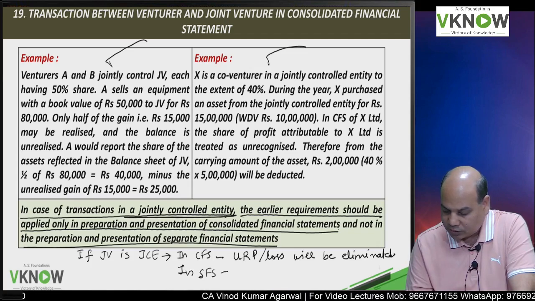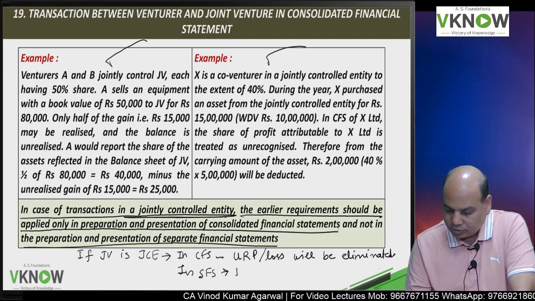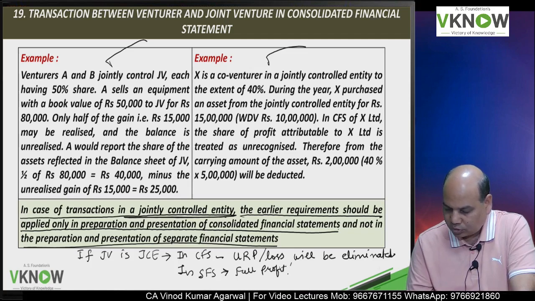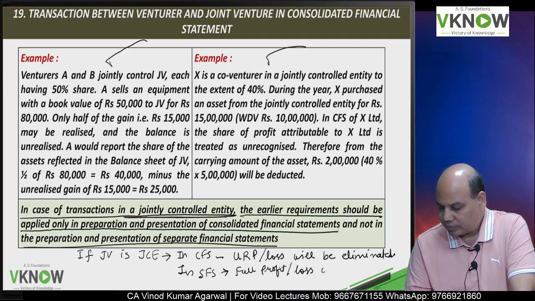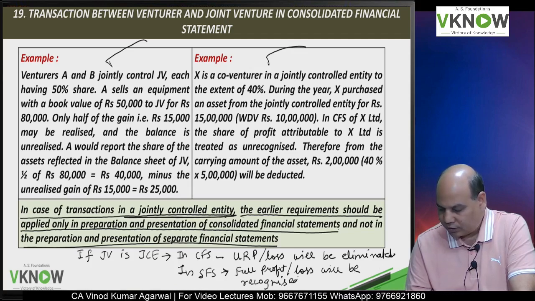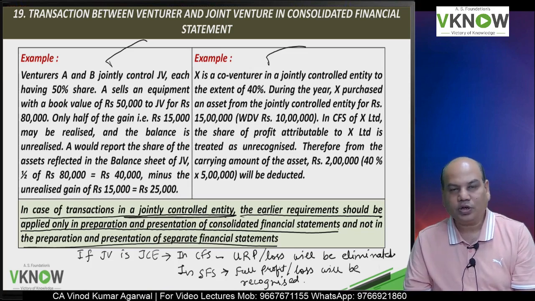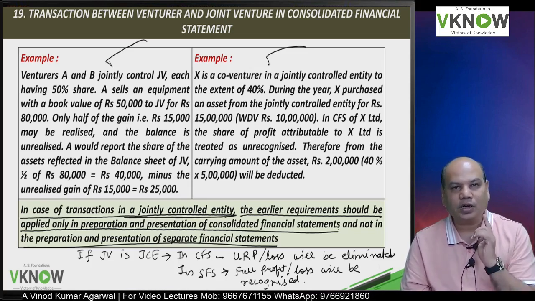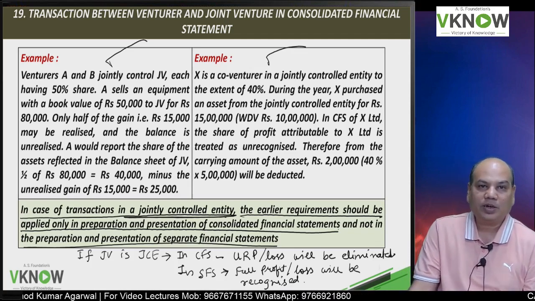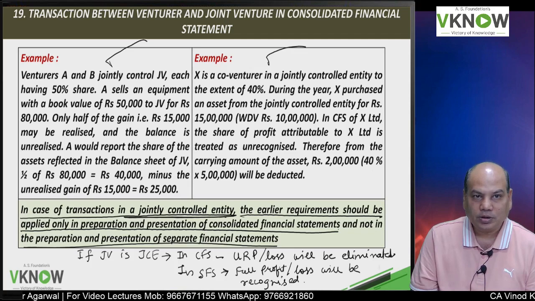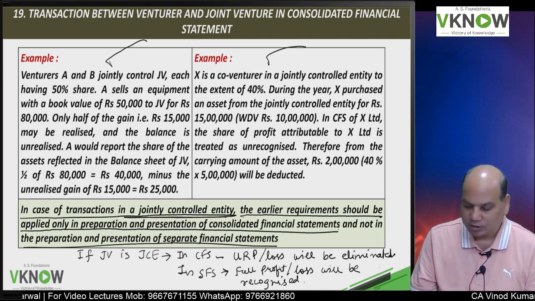However, in SFS, full profit or full loss will be recognized. If it is a jointly controlled entity, then the elimination of unrealized profit or loss will be done in CFS. In separate financial statement, full profit or loss will be recognized.